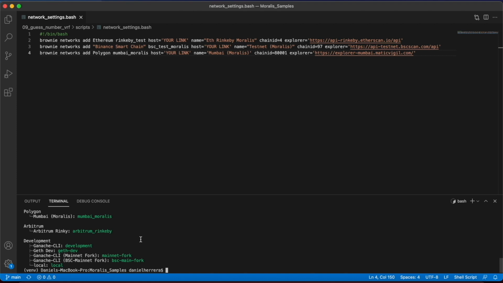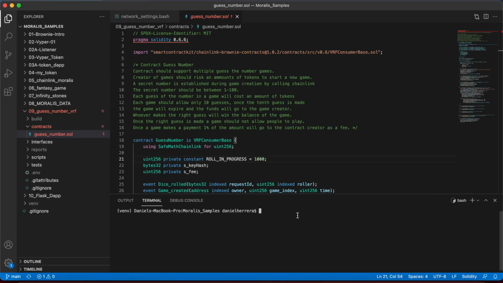We are going now to check our smart contract. Now that we have configured our networks, we can proceed to analyze our smart contract. I will not do it line by line because that's a little bit tedious, but remember that all the code that is part of this project you can find in the GitHub repository in the description of the video.